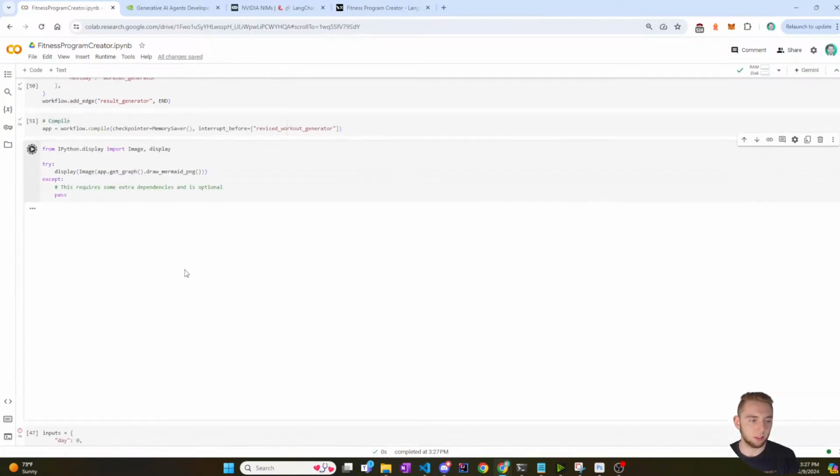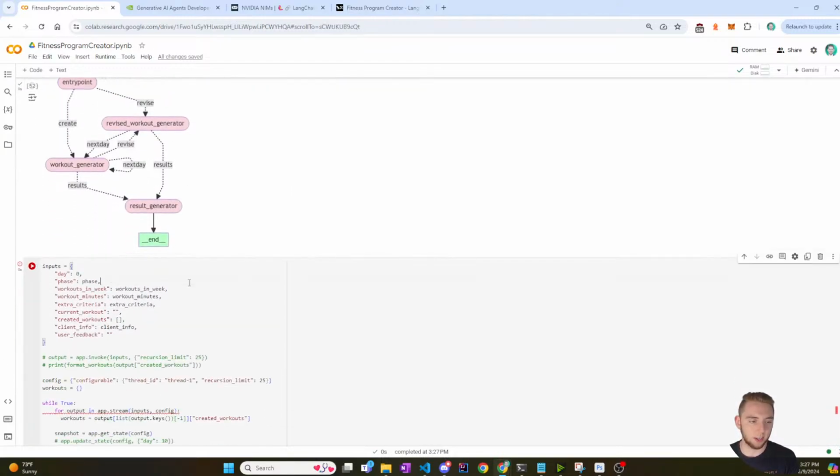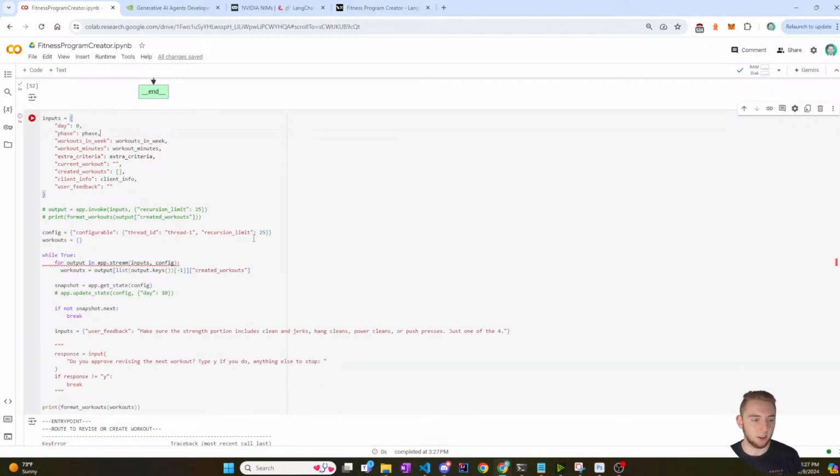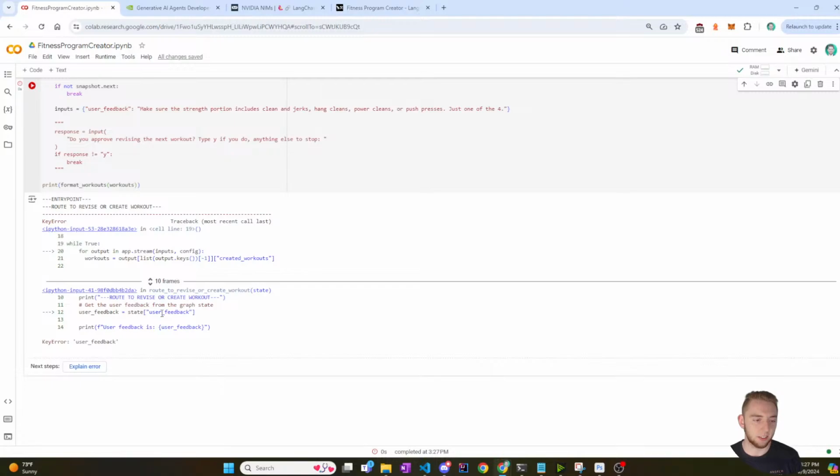Make sure my picture still looks the same. I love this. This is just a beautiful way to understand what's going on. I just really like that part of LangGraph. All right, so now I should be able to run this without an issue. No. Okay, new error. That's good. That's all I need. It's a new error. User feedback is user feedback, and it doesn't like it.